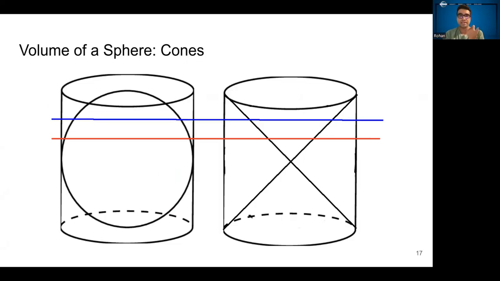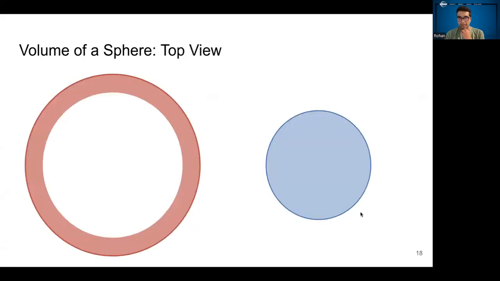Next, Archimedes calculated the volume of a sphere using a similar diagram in the same cross sections. What he noticed was that when you take a very thin slice of this shape, what you get is a donut hole on the left. And the cross-sectional area of that donut hole, or the annulus is the proper name, is actually the same as the cross-sectional area of a cone that's oriented just like this. Here's a top view of what that might look like.